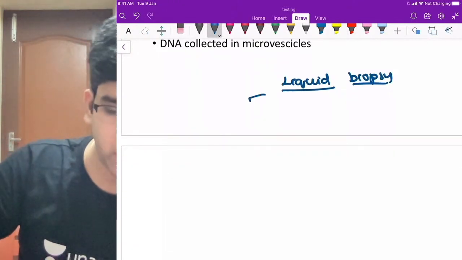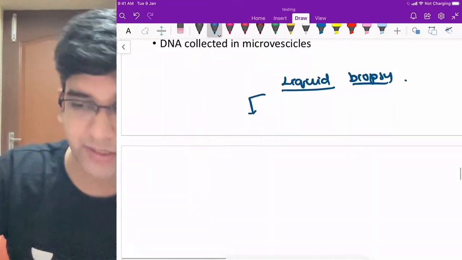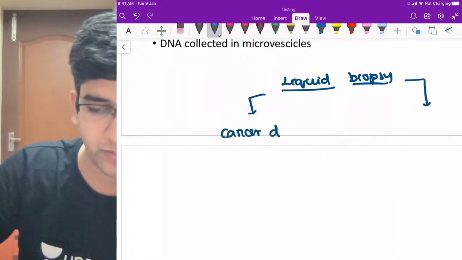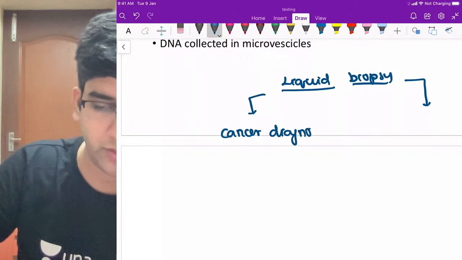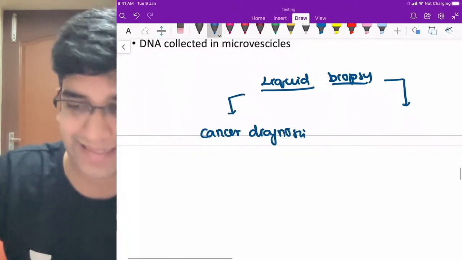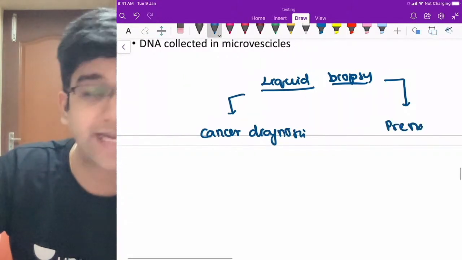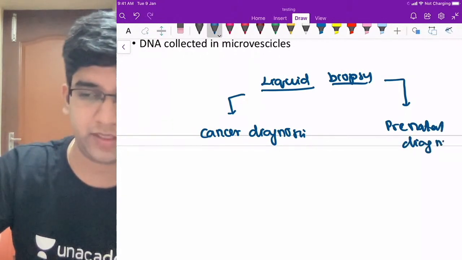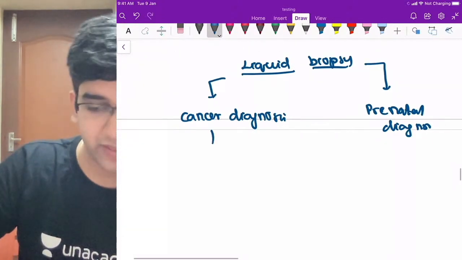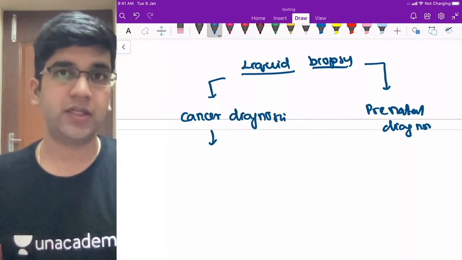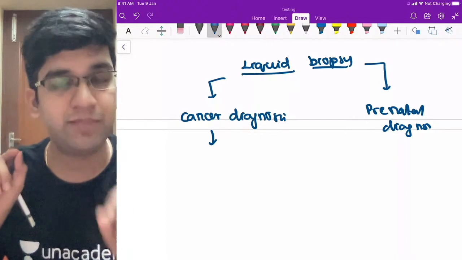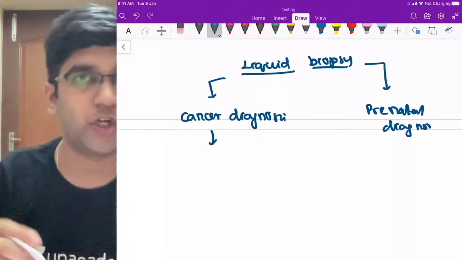So what we do in liquid biopsy is, there are 2 things. One is for cancer diagnosis. The other one is for prenatal testing. Prenatal testing is more popular than cancer diagnosis. Fine. So in cancer diagnosis, I'm going to use the tumor emboli or the cancer cells in the blood circulation of a person with solid organ malignancy.